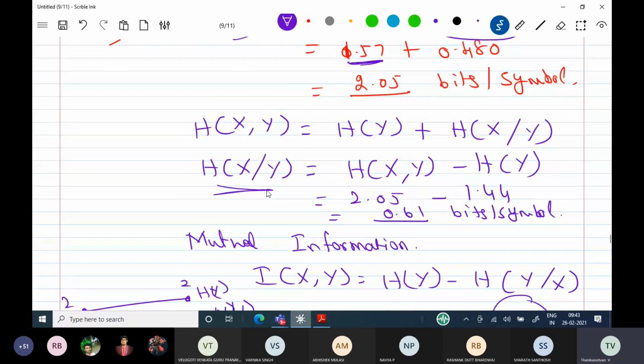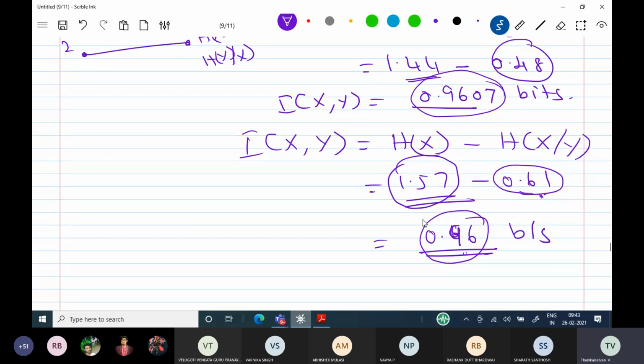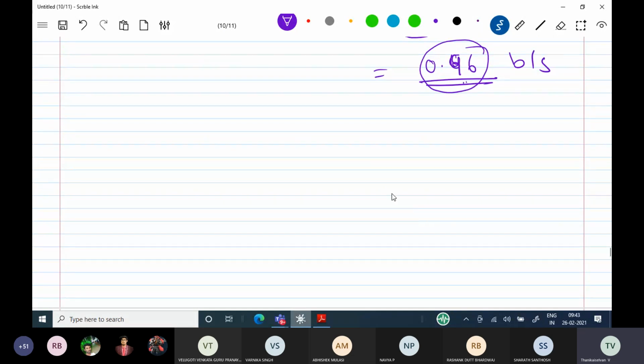Mutual information is the actual correct information received by the receiver. Last class I explained information loss and information error. Those things are verified here. There are 2 formulas, and that one also is verified here. So one more problem, please note down. This is available in my notes.